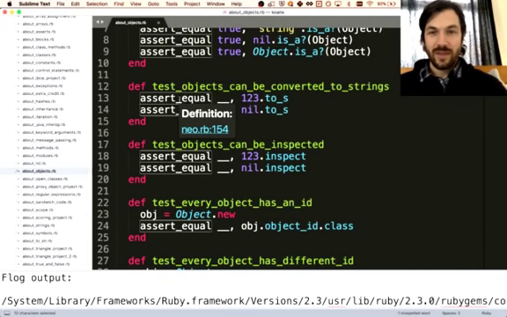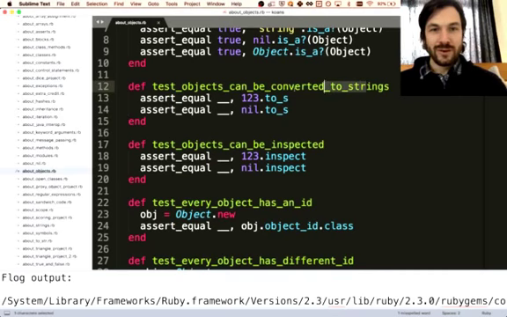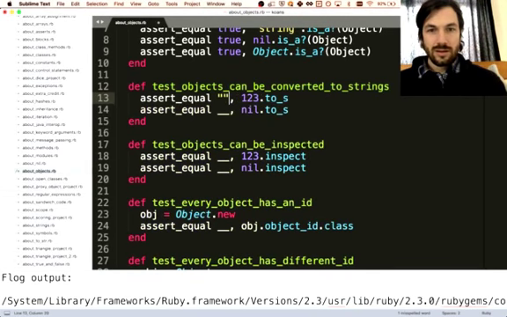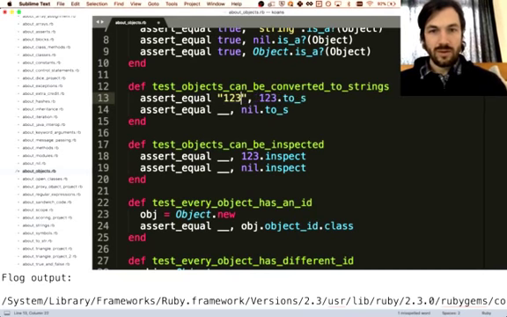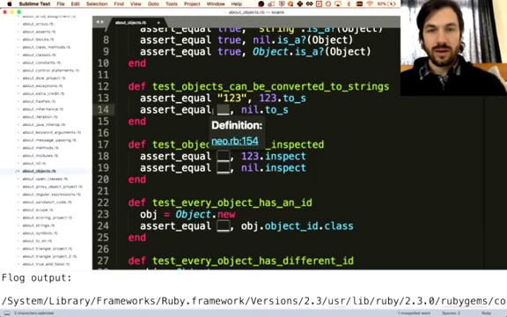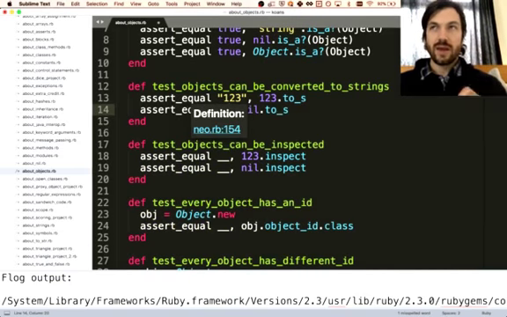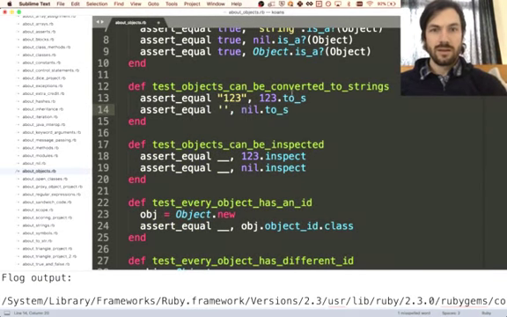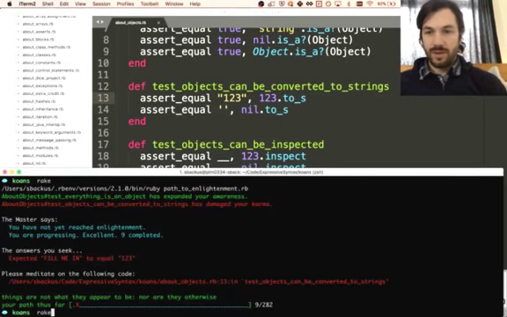Okay. So test objects can be converted to strings. Assert equal 123.to_s. So this will be the string 123, I assume. What will nil? Oh, we saw this before, didn't we? Nil.to_s was the empty string, but nil.inspect was the string nil. So this, I think, I feel good about that.